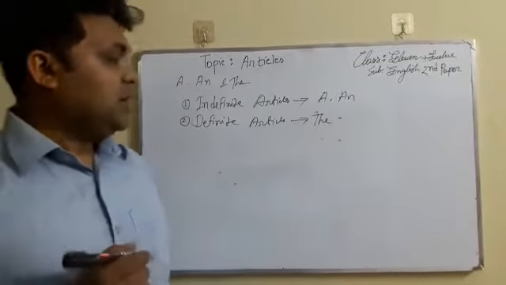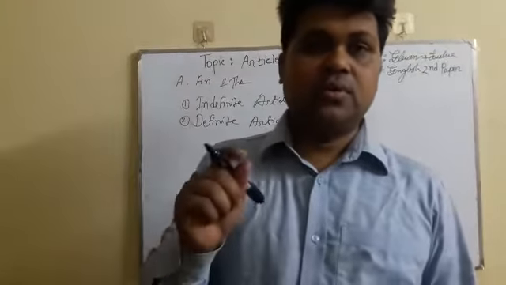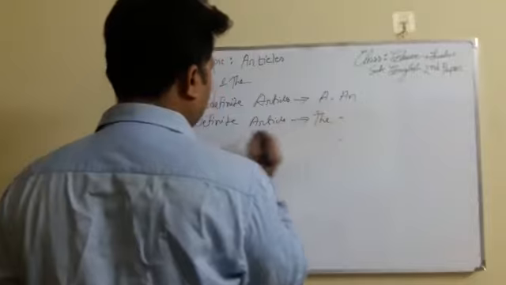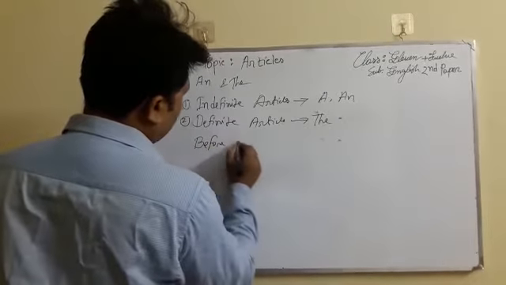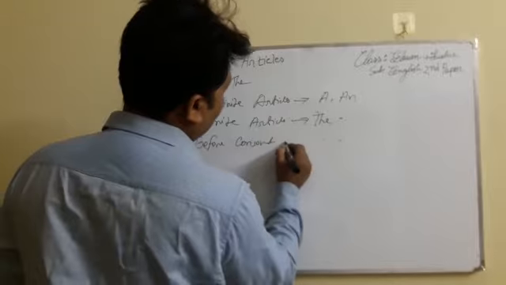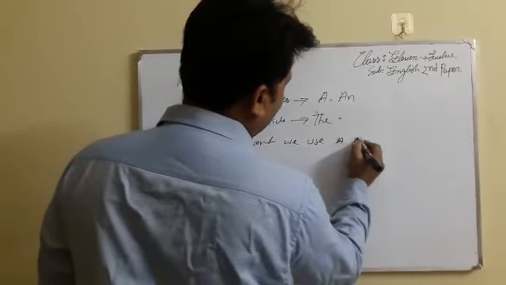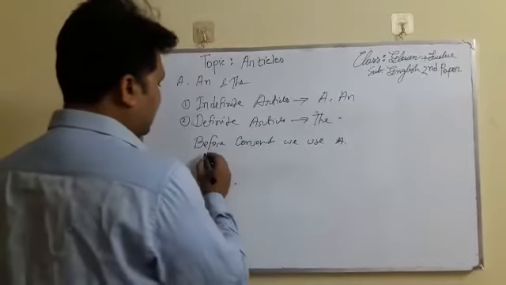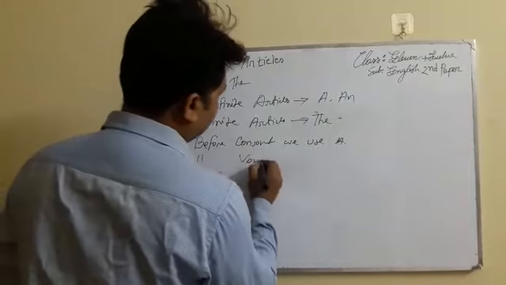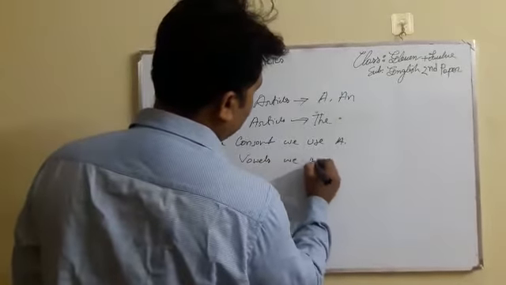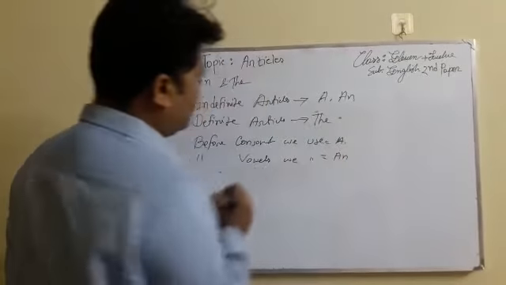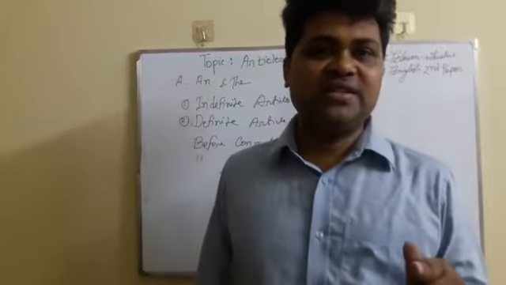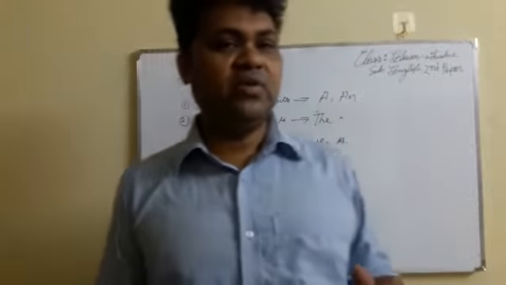But the twist is this: if we ask 100 people, 100% of people will say before a consonant we use A, and before a vowel we use N. This is the easiest rule to know. Before a consonant we use A, and before a vowel we use N.